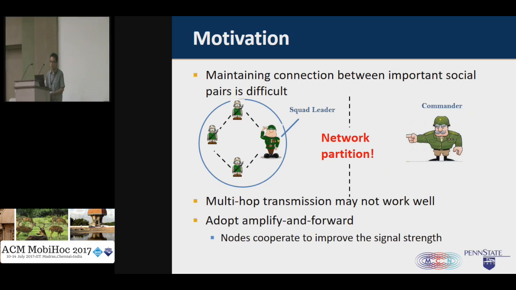To address such difficulties, in our paper, we adopt an amplify-and-forward strategy. The basic idea of the amplify-and-forward strategy is that we have the nodes or the relays in the network cooperate to improve the signal strength at the destination. I will present more details of this strategy in the next slide.